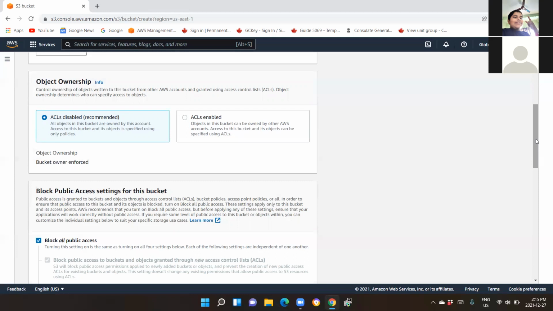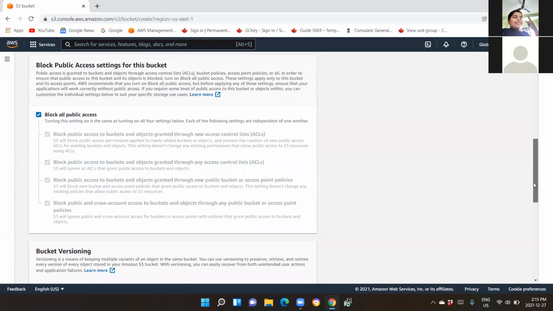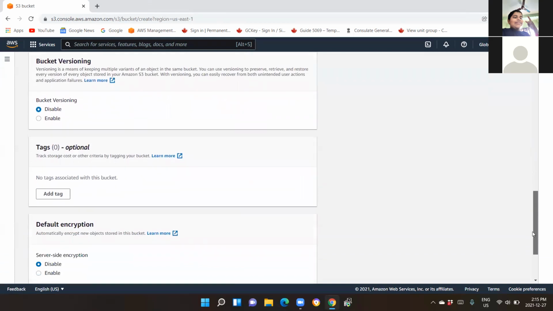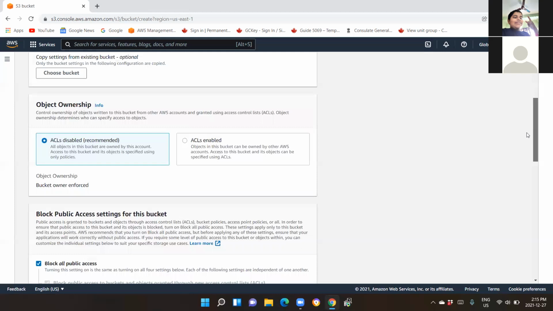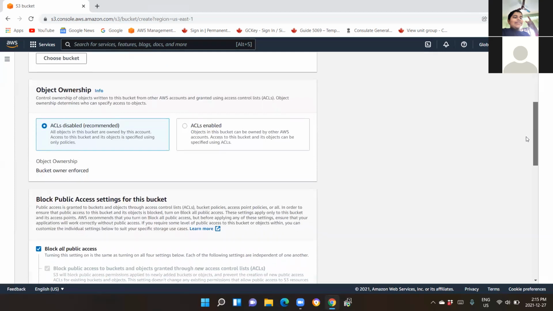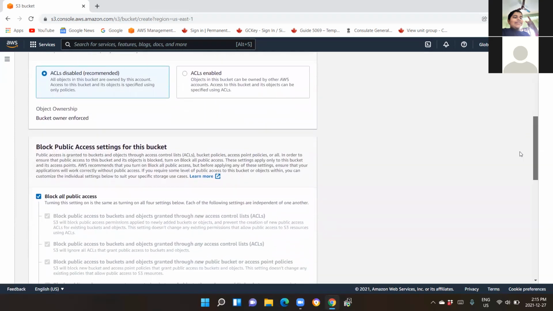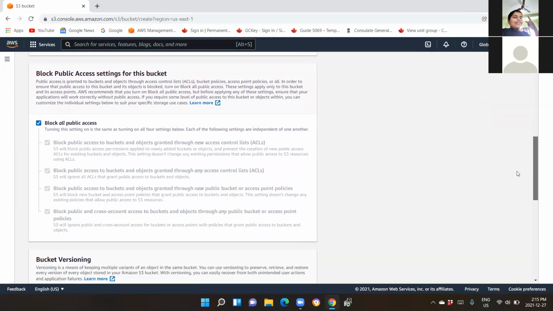Scroll down, and then comes your access type, block public access settings. No. Scroll up. Don't be so fast. Scroll down a little bit more. Wait. Now, here you can see I have also told you one point. The buckets are not public in nature by default. They are private in nature, and depending upon your requirement, you can either make them public while creating your bucket or afterwards as well.